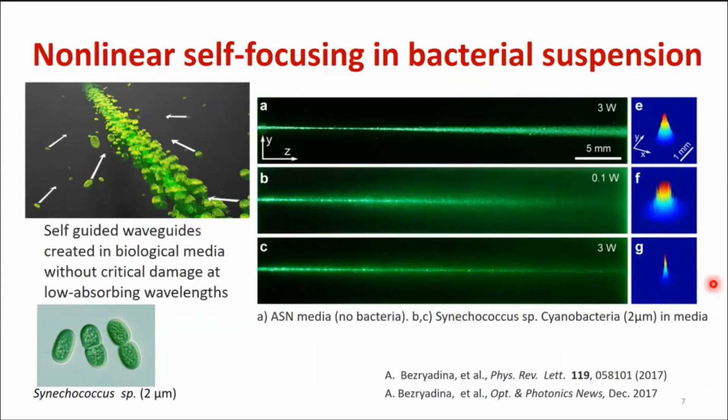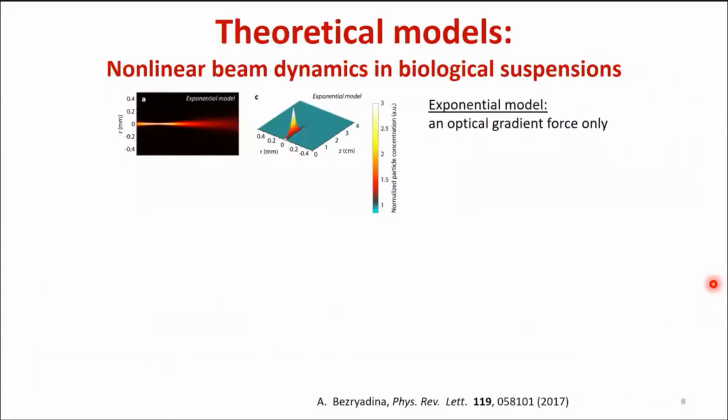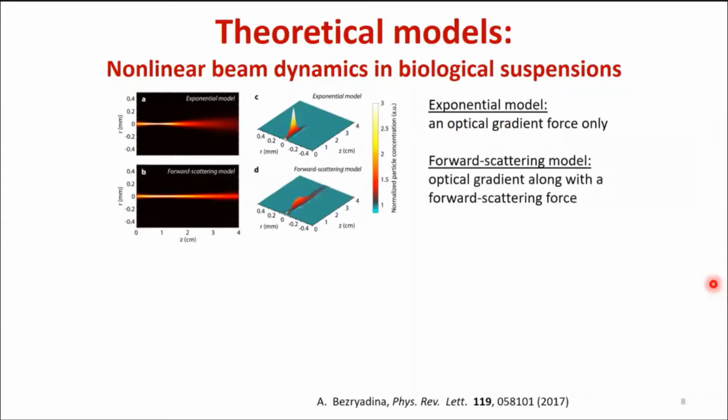So self-guided waveguides are created in biological media without critical damage at low absorbing wavelengths. We did a viability assessment and we show that the mortality rate is less than 0.1%. Before, we had an exponential model which takes into account the optical gradient forces, and this model could not explain why we can create biological waveguides. Roberto Morandotti's group in Canada proposed a completely new model, a forward scattering model, which takes into account optical gradient forces along with forward scattering forces.